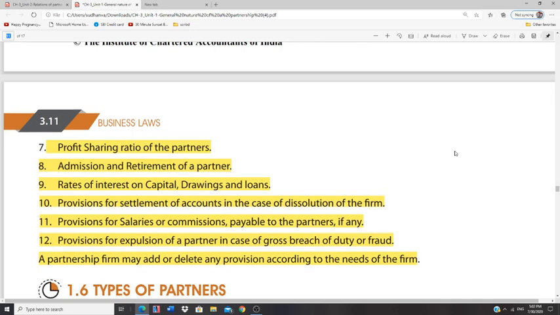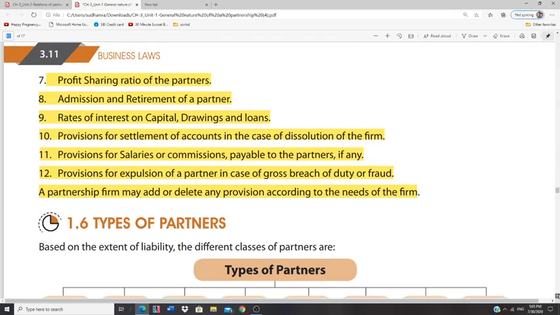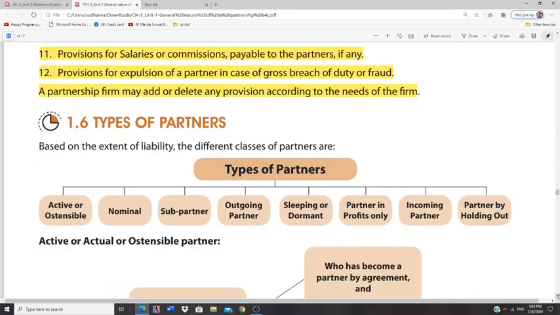How should salaries and commissions payable to partners, along with interest and share of profits, be paid? In case any particular partner is to be removed from a partnership firm, what is the procedure? So all these provisions are usually given in a partnership deed.